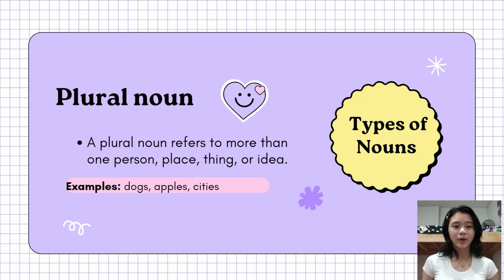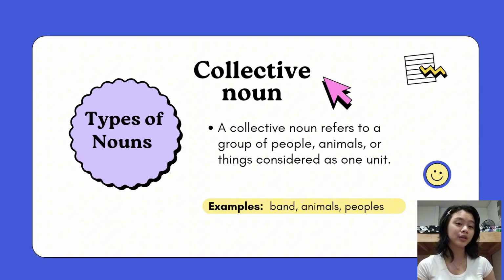How about if no? Then it is a plural noun. A plural noun refers to more than one person, thing, or place. Plural nouns often end in s or es, but some have irregular forms. For example, the dogs are playing in the yard. Dogs refers to more than one dog, so it is a plural noun.